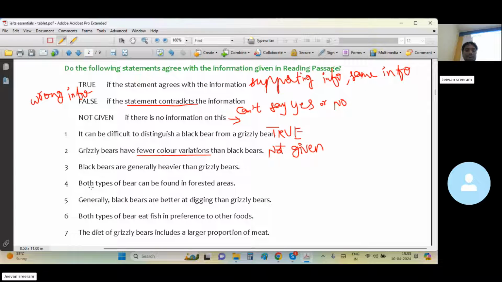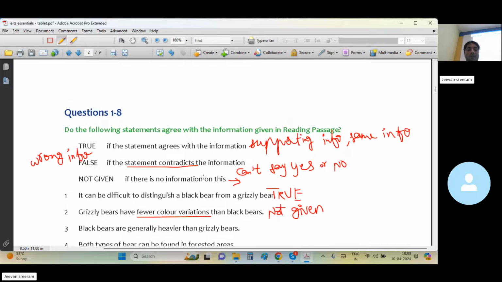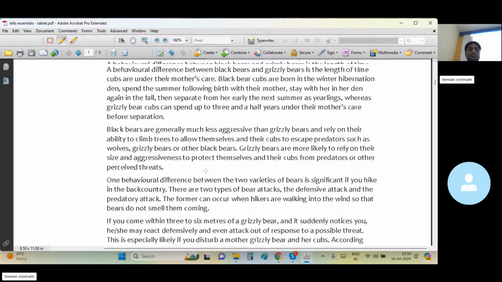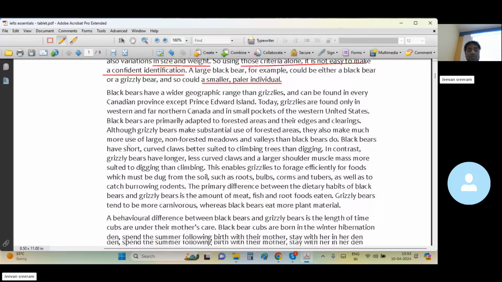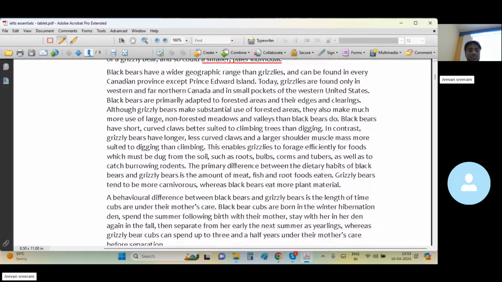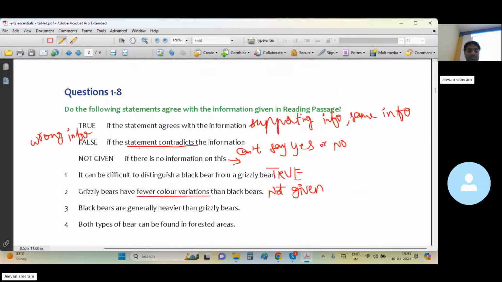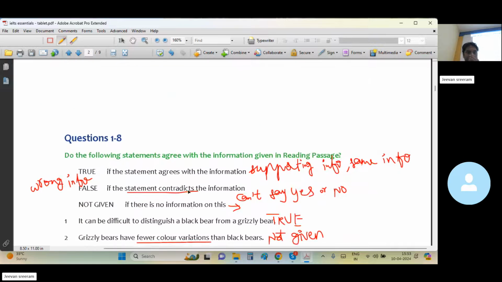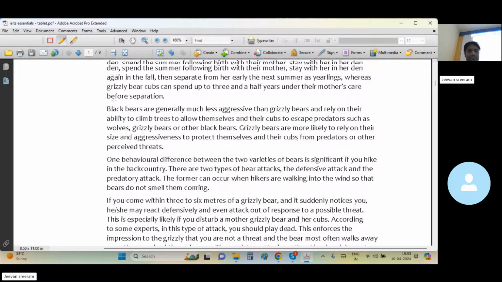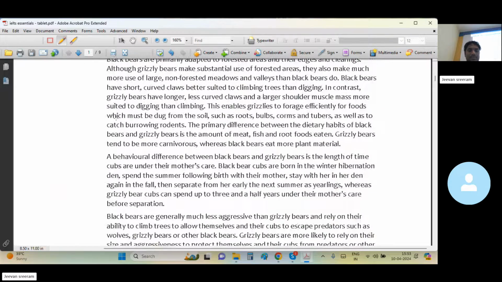Black bear is generally heavier than grizzly bear. Is it true? Show me the proof line. So what's the question actually? Black bears are heavier than grizzly bears.